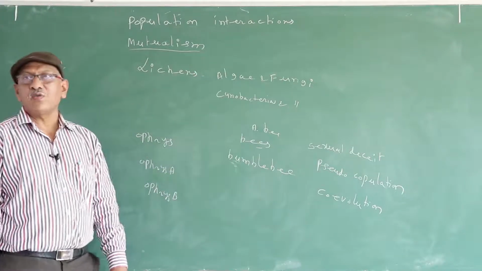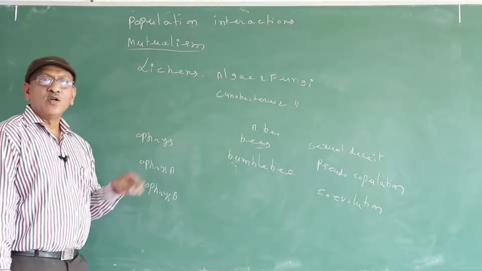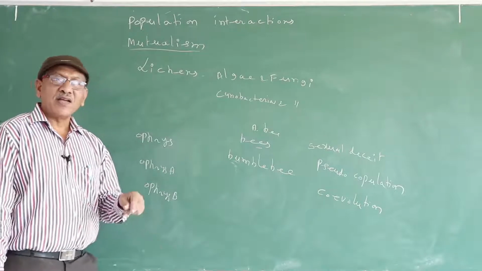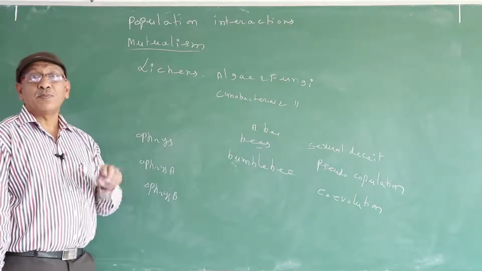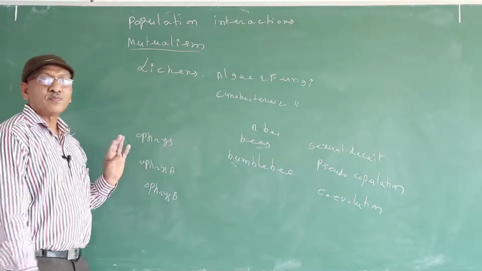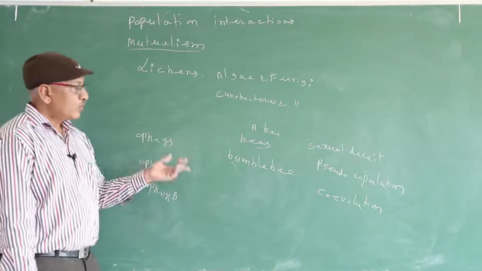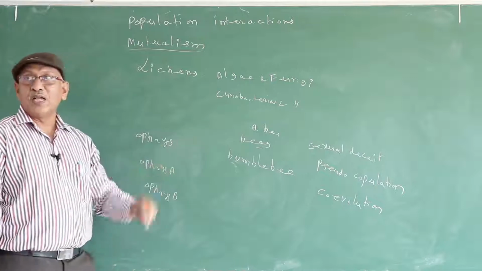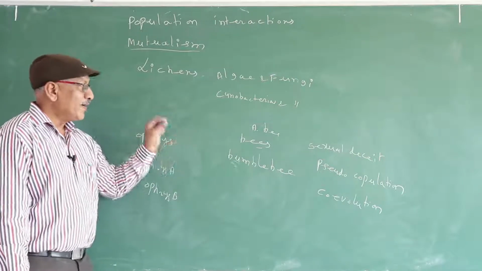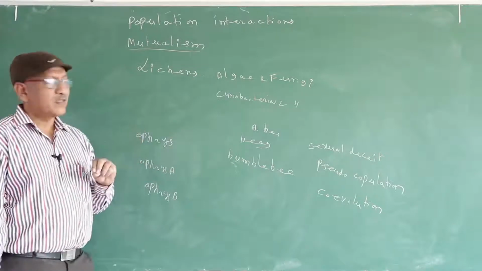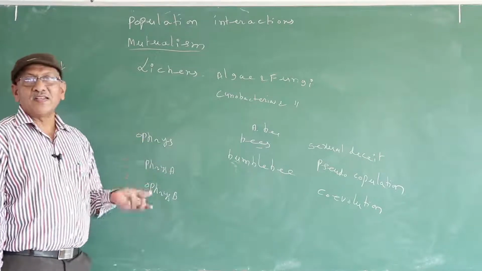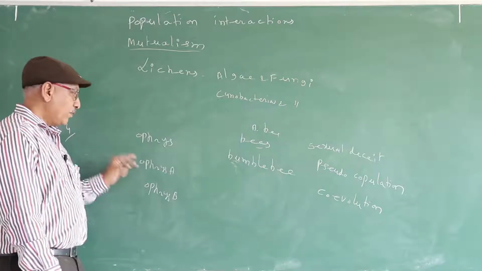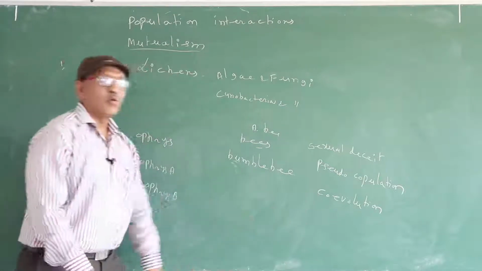Third one, co-evolution. What is co-evolution? In an interaction, one partner develops one adaptation. Another partner in that interaction also develops another adaptation to counter the adaptation of the first partner. So that is known as co-evolution. For example, in future, if the female bee changes the shape, color and size, at that time the petal also changes the color and size. Otherwise the male bee fails to copulate with the petal of the flower. So it is known as co-evolution.